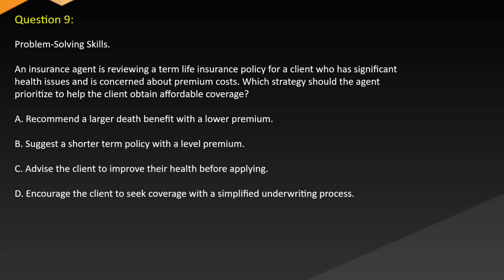Question 9. Problem-solving skills. An insurance agent is reviewing a term life insurance policy for a client who has significant health issues and is concerned about premium costs. Which strategy should the agent prioritize to help the client obtain affordable coverage? A. Recommend a larger death benefit with a lower premium. B. Suggest a shorter term policy with a level premium. C. Advise the client to improve their health before applying. D. Encourage the client to seek coverage with a simplified underwriting process.